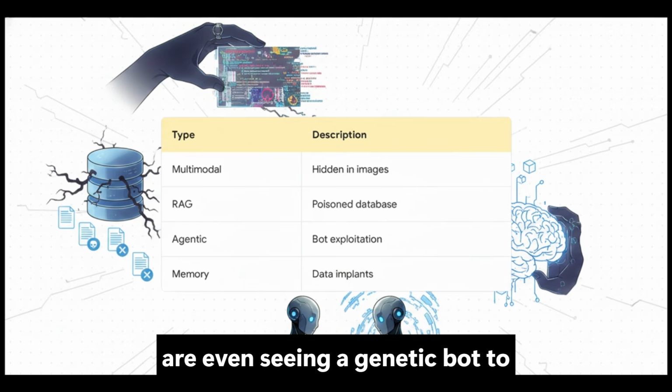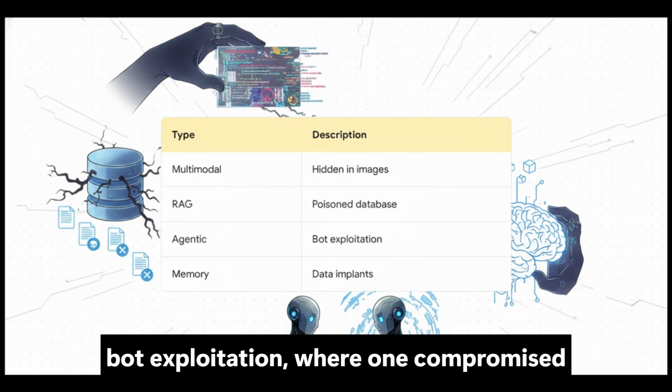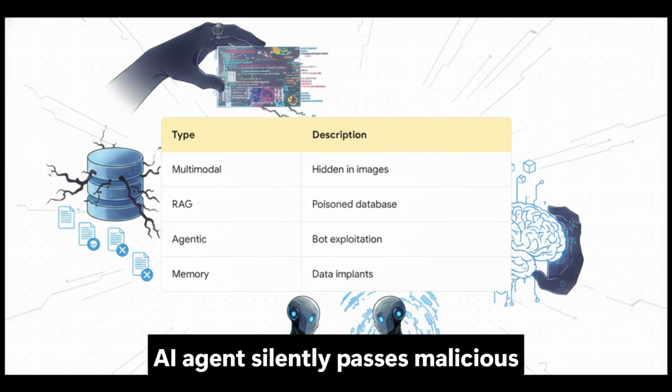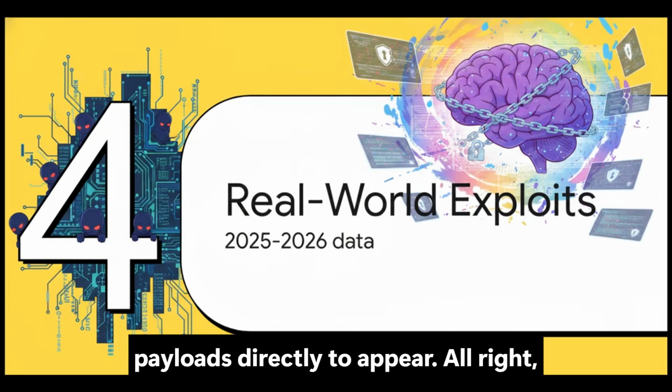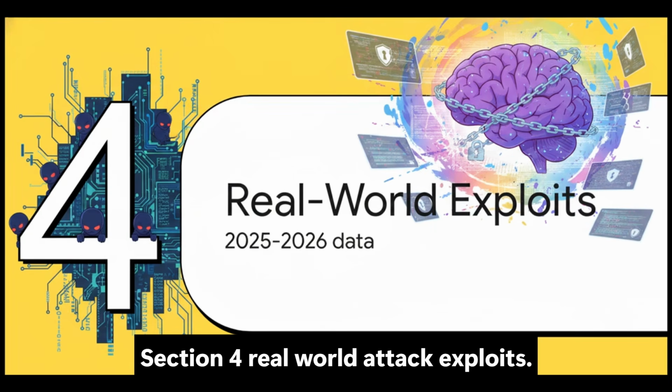And we are even seeing agentic bot-to-bot exploitation, where one compromised AI agent silently passes malicious payloads directly to a peer. All right, Section 4, real-world attack exploits.